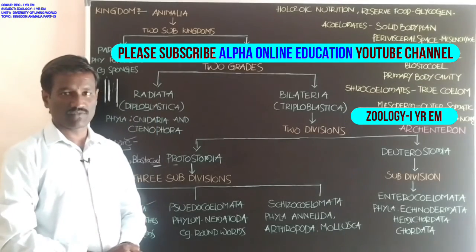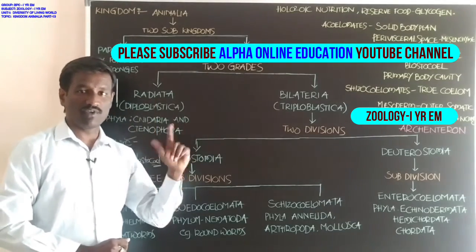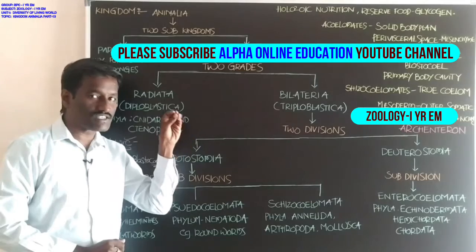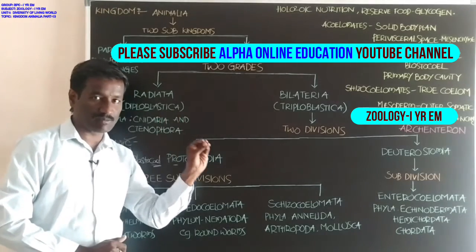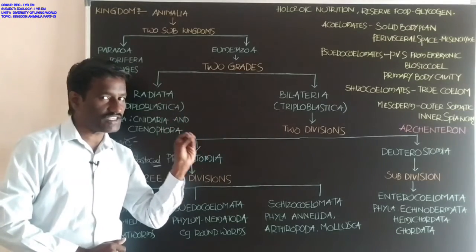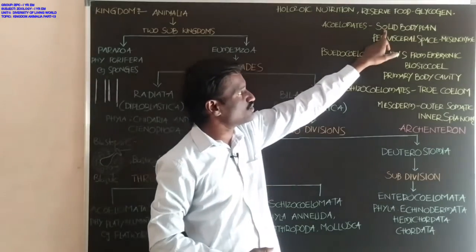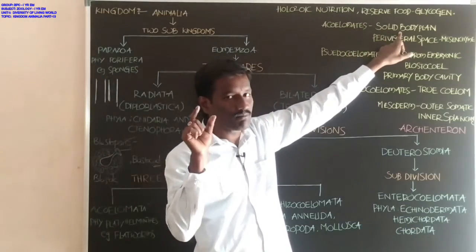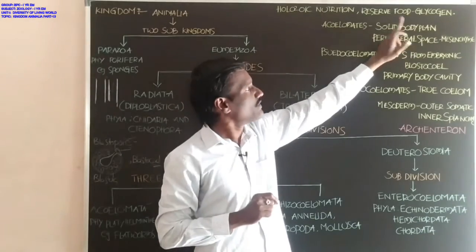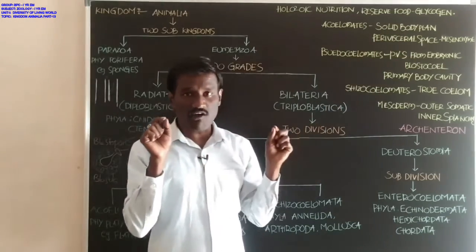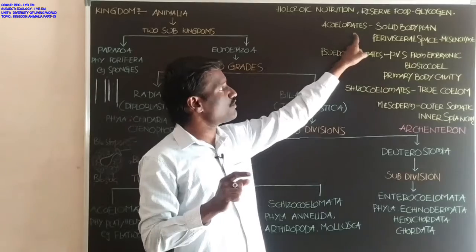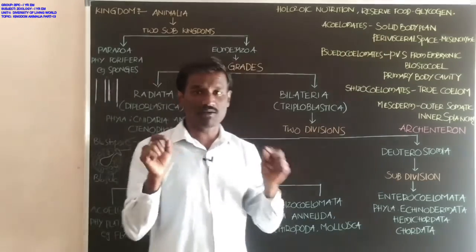Mesenchyme fluid, which is developed from mesoderm. Hence the coelom, perivisceral space, body cavity is absent, because these animals show the solid body plan. Which animals show the solid body plan? Acoelomates show the solid body plan.